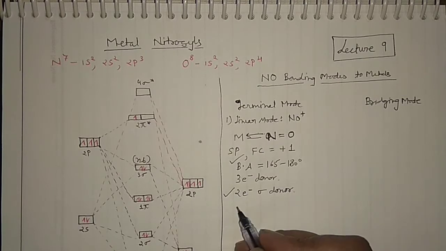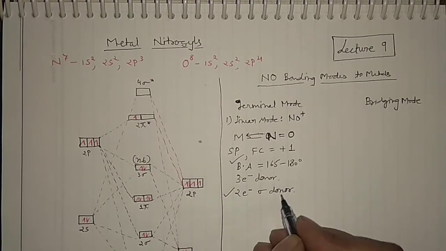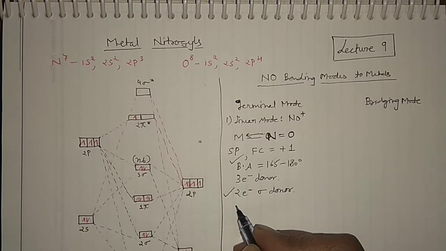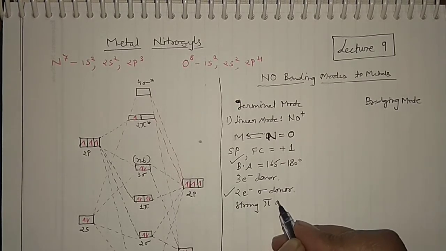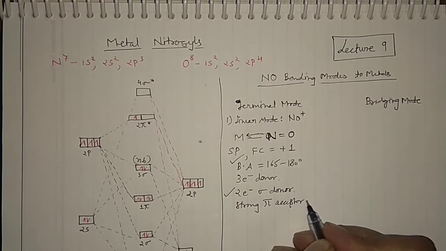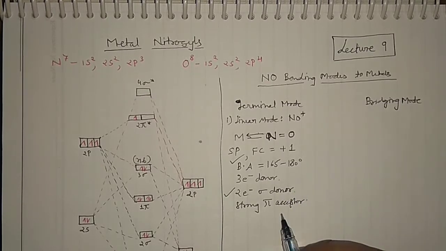And after that you will have a strong pi acceptor. This is something very important, and I am going to explain this one. So please remember this particular fact.